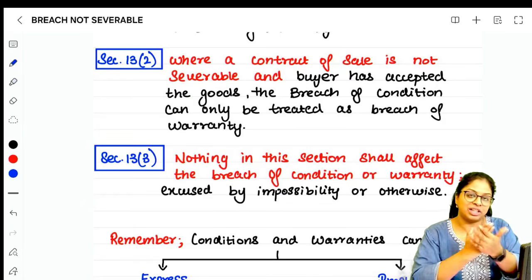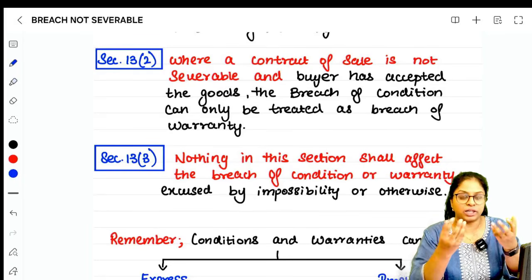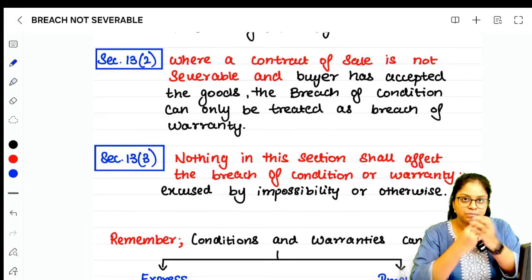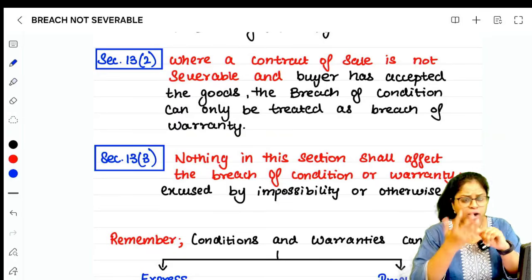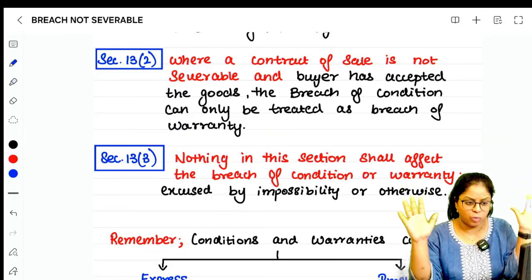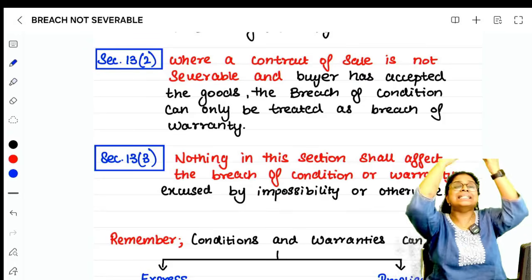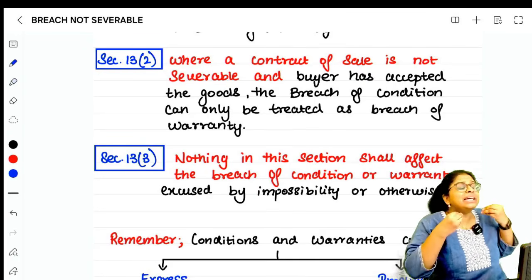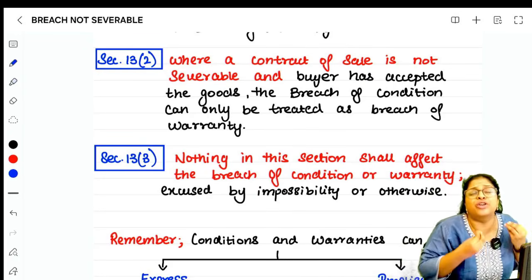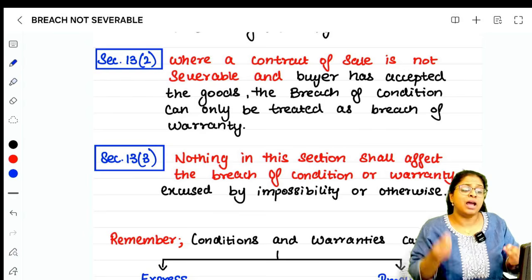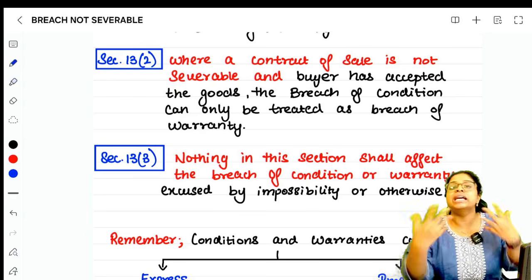Now you tell me whether this is a breach of condition or breach of warranty. The main point was selling red wine. Now, the Tamil Nadu government has said no more alcohol in Tamil Nadu. Is it a breach of condition or breach of warranty? It is neither, because here, did the resto bar owner not want to sell you? No, because of impossibility, he is not able to do it.